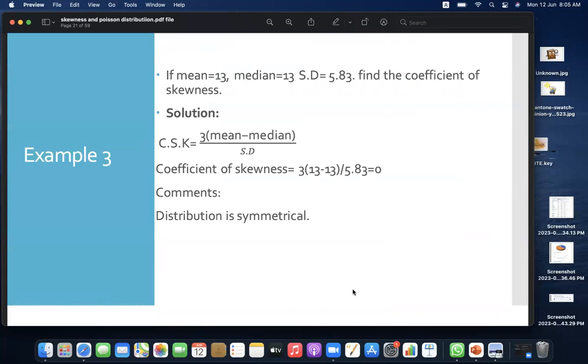Example number 3: if the mean is this, median is this, and standard deviation is 5.83, find the coefficient of skewness. Putting all the values, we would get the answer 0. So the distribution is symmetrical.